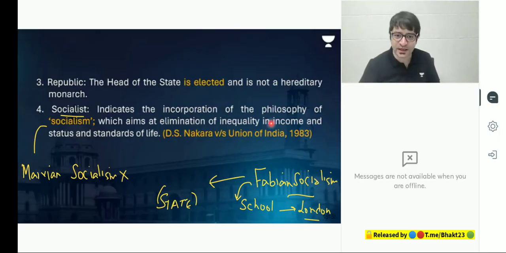And that's exactly what the Supreme Court said in DS Nakara versus Union of India, 1983. What is socialist? The idea of a welfare state. That means this government exists for everybody, not just for the bourgeois, not only for the capitalist class, not only for the startup founders.